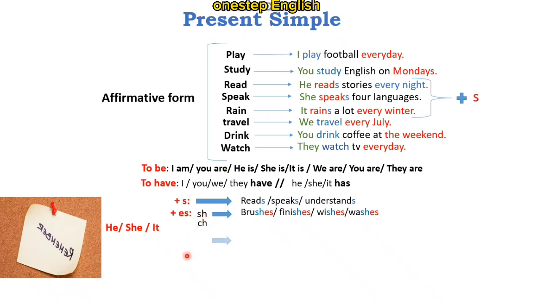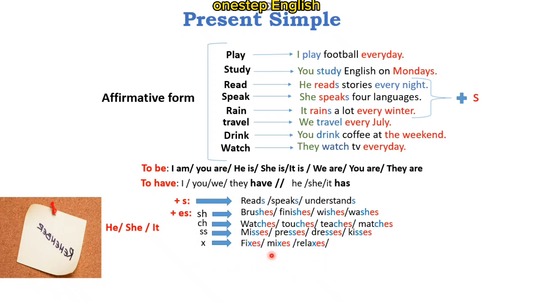Or when the verb ends with ch, like watches, touches, teaches, and matches. Double s, like misses, presses, dresses, and kisses. Or when it ends with x, like fixes, mixes, relaxes. Or o, like in the two verbs goes and does.